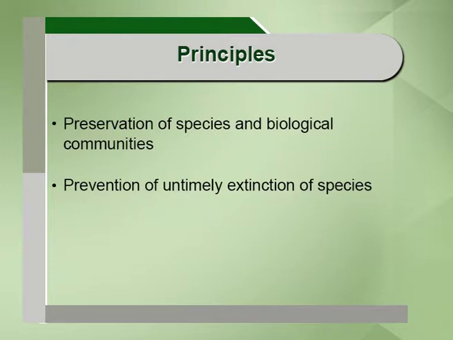I said that extinction, mass extinction, the past 5 extinctions were natural processes. Fine, that is a natural process, it is a natural phenomenon. But what is now taking place is the 6th mass extinction, which has been driven by human action. This is untimely. The kind of extinction rate I talked about is 100 to 1000 times. It is unbelievable, it is not required. It should definitely be stopped, and this kind of untimely extinction of species should be prevented at any cost, and that is the second principle of conservation biology.